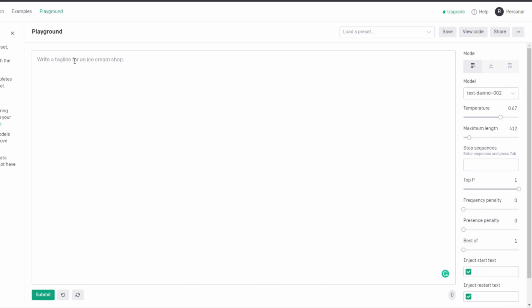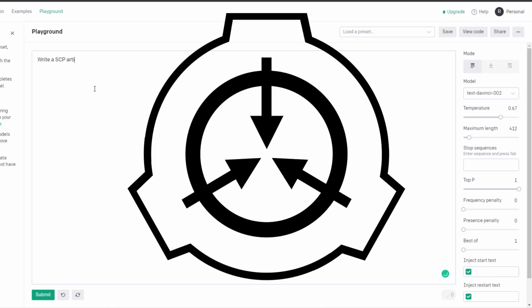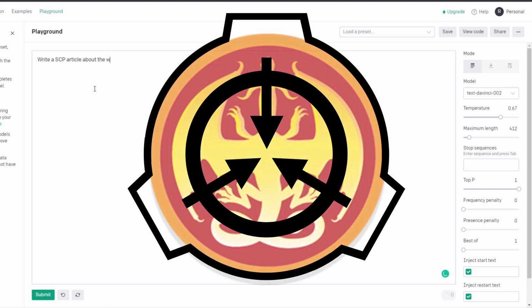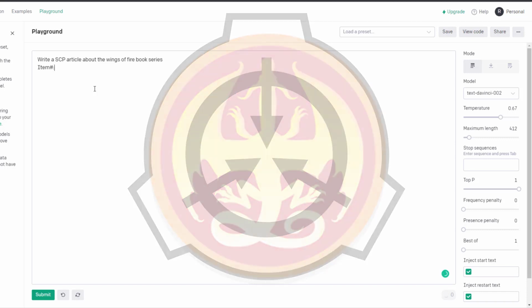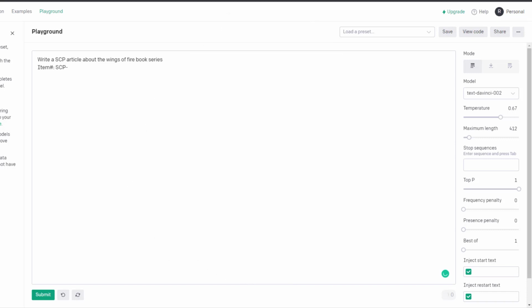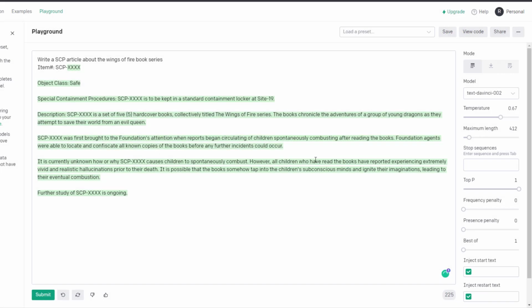Okay, for my final one, I wanted to combine two of my favorite interests together. So we're going to be writing an SCP article about the Wings of Fire book series. Item number SCP-, and let's hope it comes up with something tangible. Okay, item number SCP-XXXX. Apparently it doesn't generate numbers. This AI doesn't generate numbers for SCP stuff that you put in. It just always says XXXX.